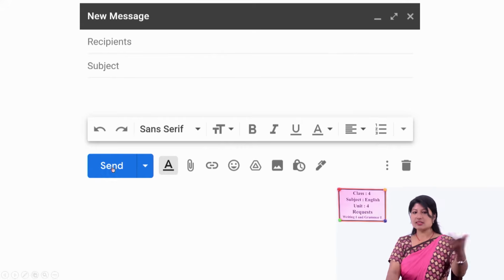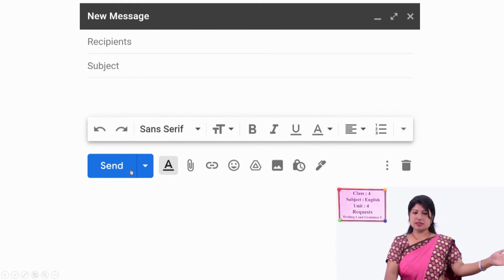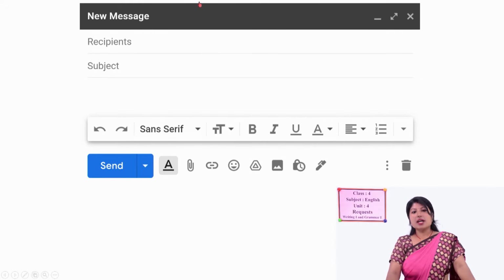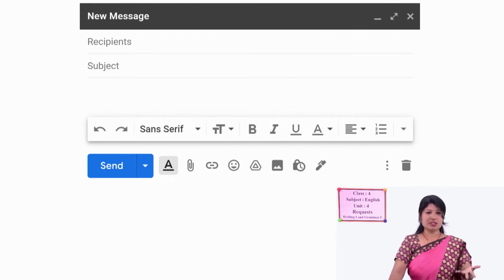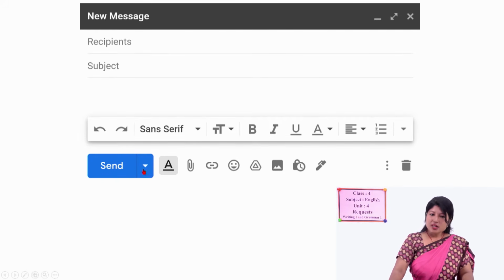After writing this, you just click on send, and the message will be sent to the receiver. Now Samyak has sent it and Nitish received. Now it should be opposite, right? Samyak has to open the email.